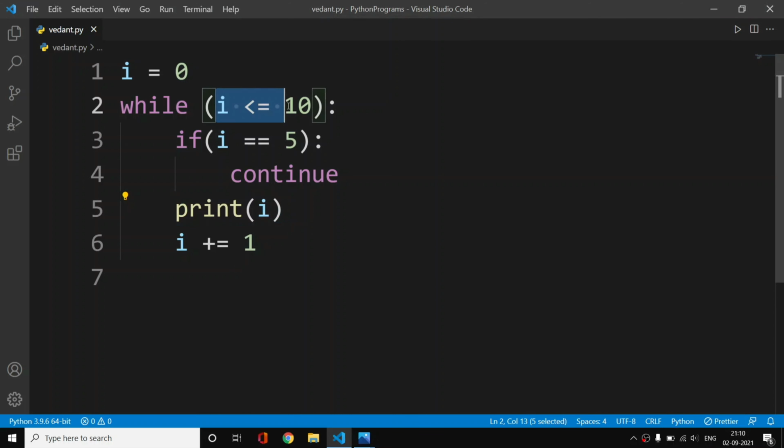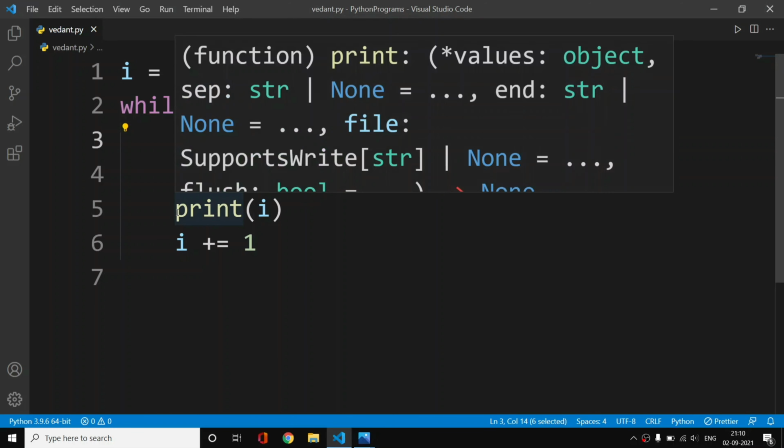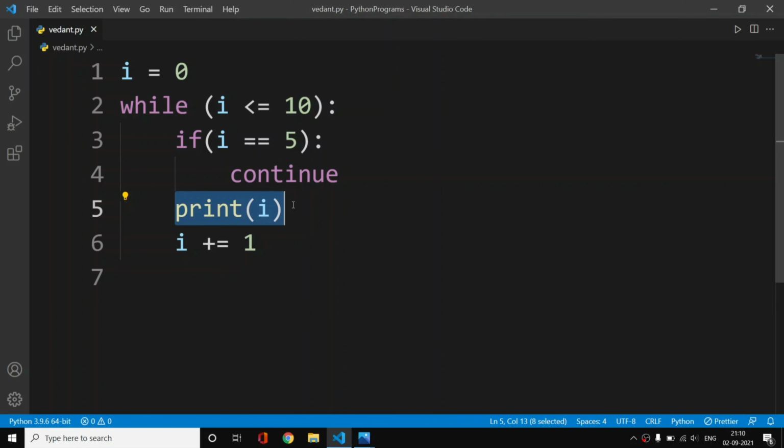We will move on again to this condition. Now i is 1 and it is less than 10, so we will move on to line 3, and in here we will check whether it is equal to 5. No, it's not, so we will directly move on to line 5 and i will be printed as 1 here, and i will be incremented again, and we will go on here again, and like that we will execute the loop.